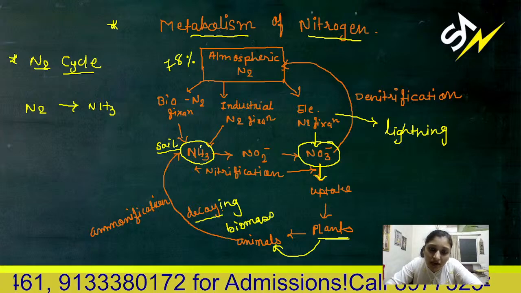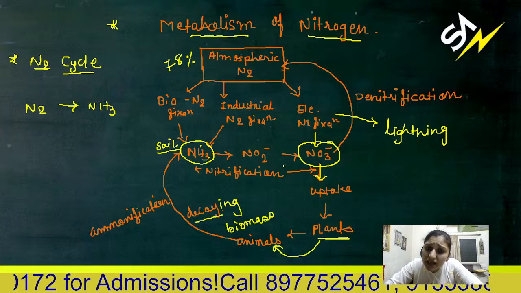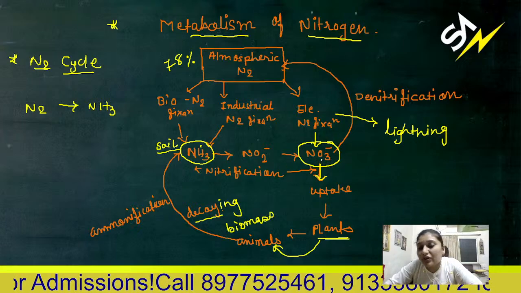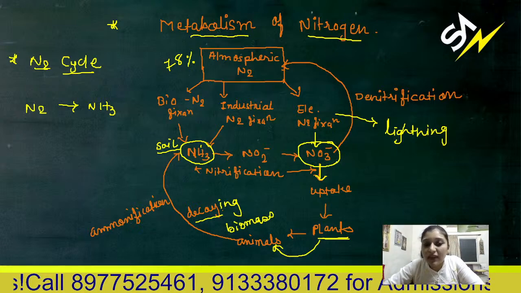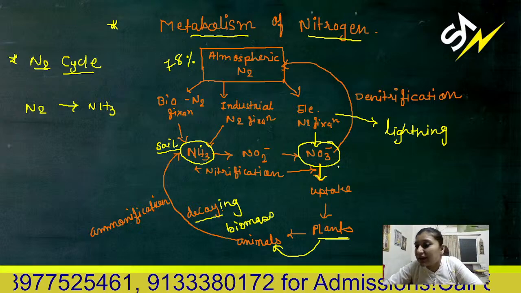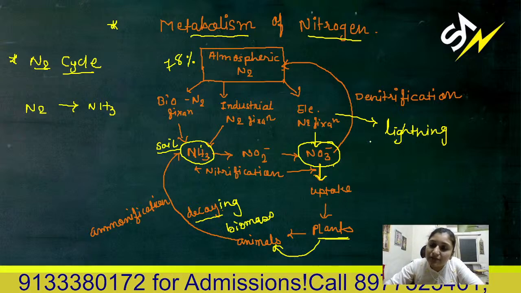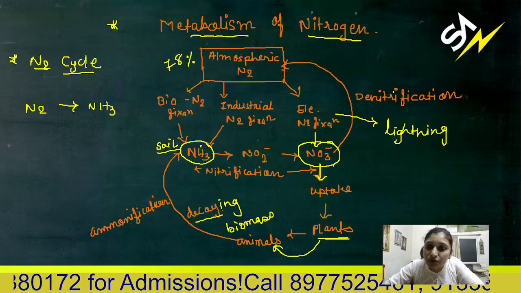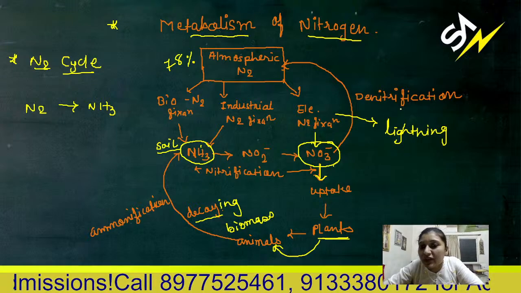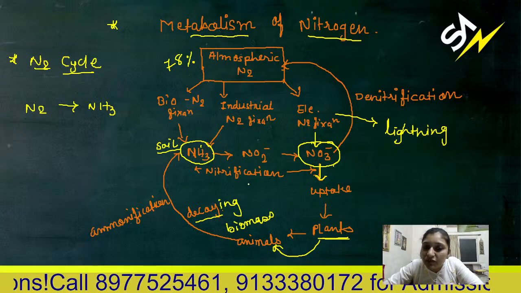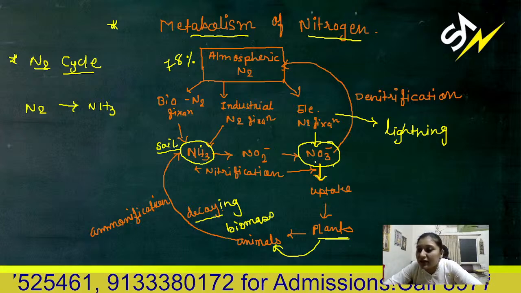Now it is converted into ammonia. Then ammonia is converted to nitrate. That is called nitrification. Then nitrate is converted to atmospheric nitrogen by denitrification, by certain types of denitrifiers.